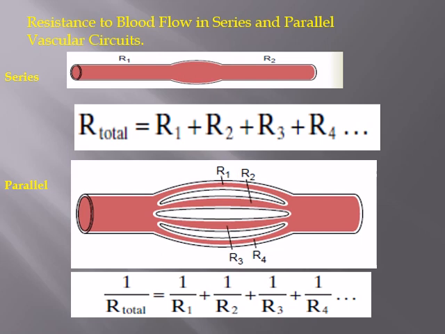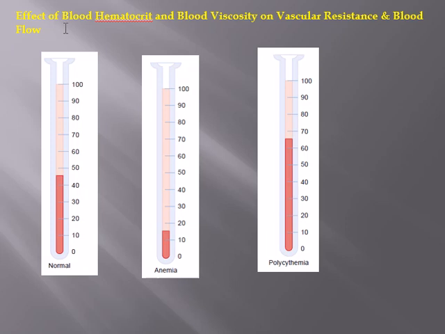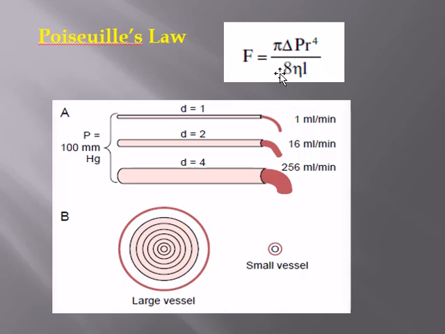And what is the practical application of that? The effect of hematocrit and blood viscosity on vascular resistance and blood flow. So the normal hematocrit, which you have already done in your practicals, the amount of red blood cells, is about 45%, whereas in anemia this is reduced to 10, 15, 20 or 30, whereas in polycythemia it is increased from 45 to 50, 60 or 70. So when the viscosity has increased, the blood flow will be reduced.